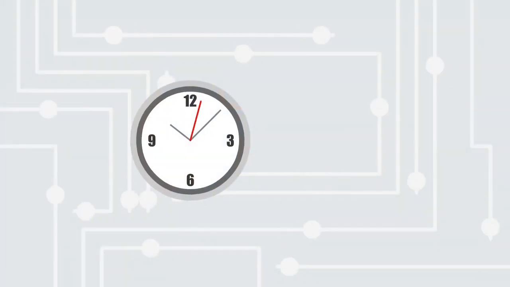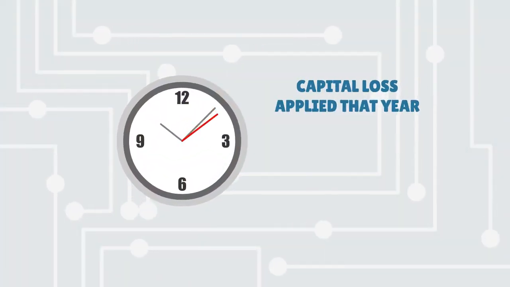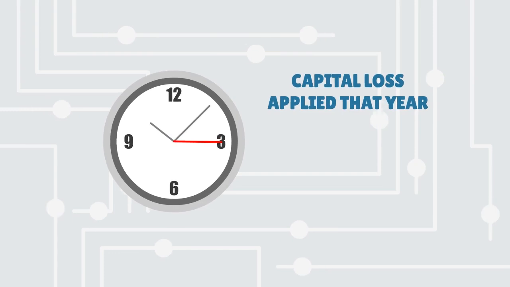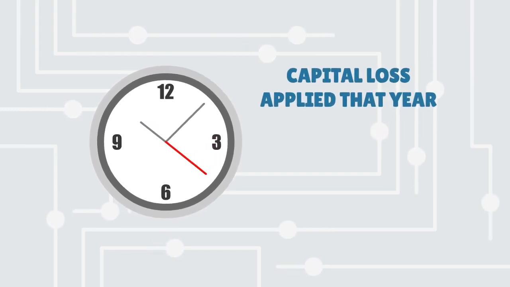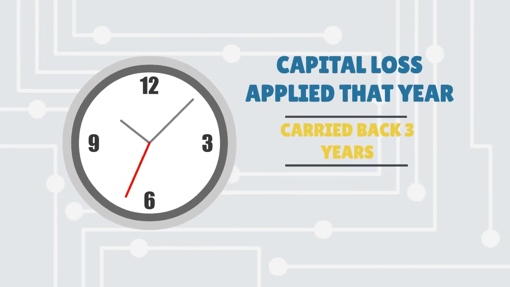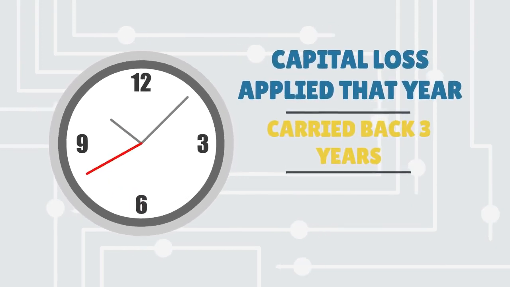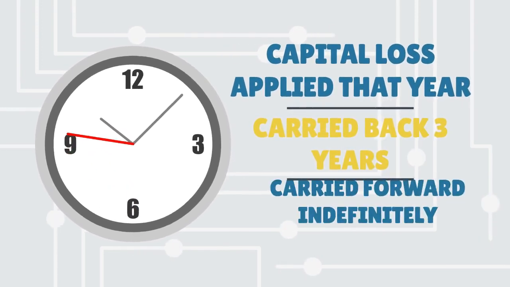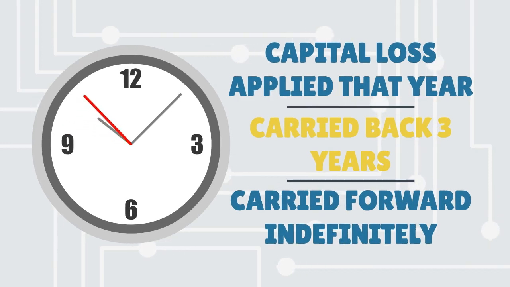In Canada, any capital losses incurred in the current year must first be used to offset any capital gains from that year. Any capital losses left over, however, are permitted to be carried back 3 years to offset previous capital gains, or carried forward indefinitely to be used against future gains.